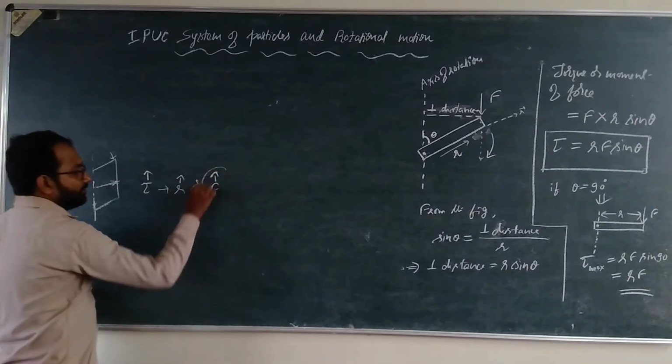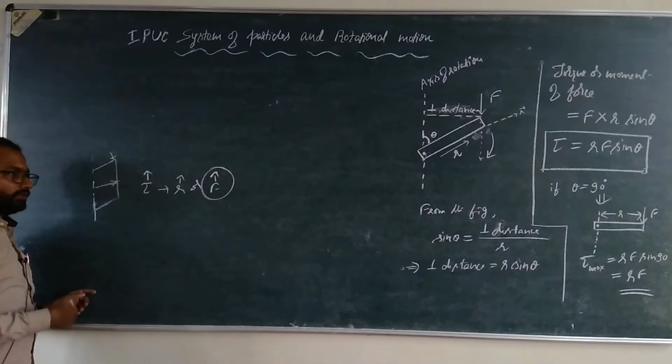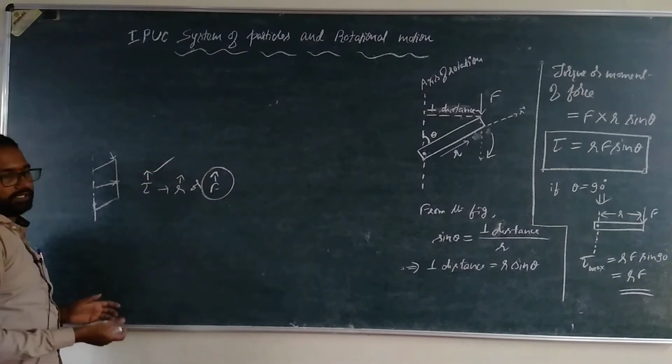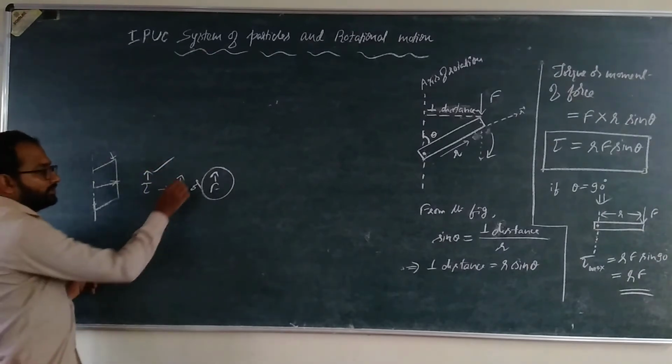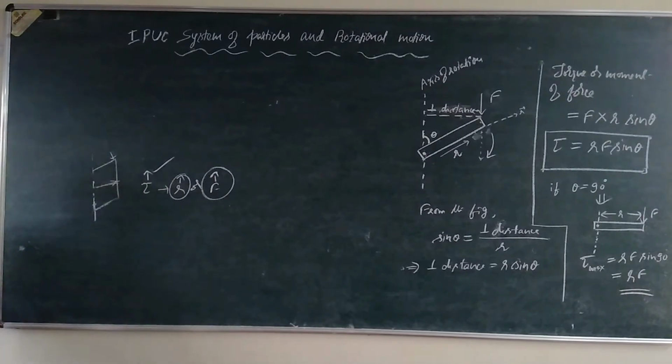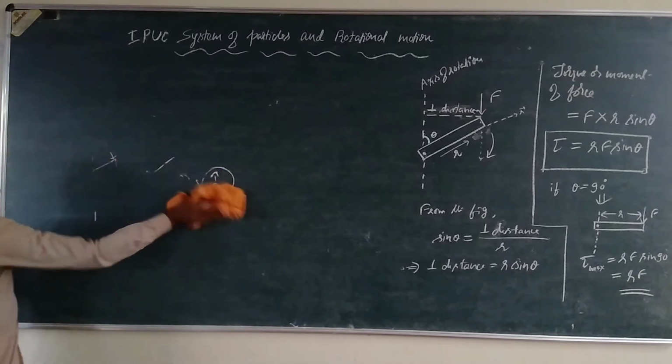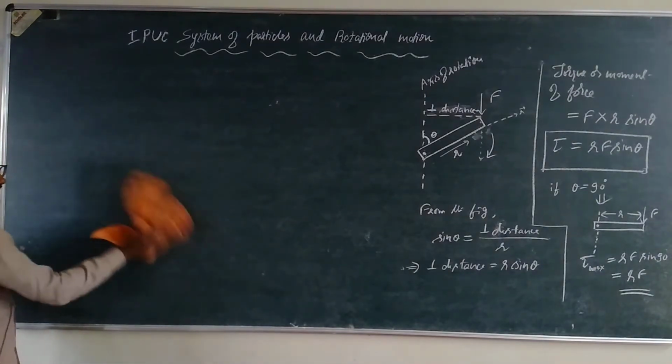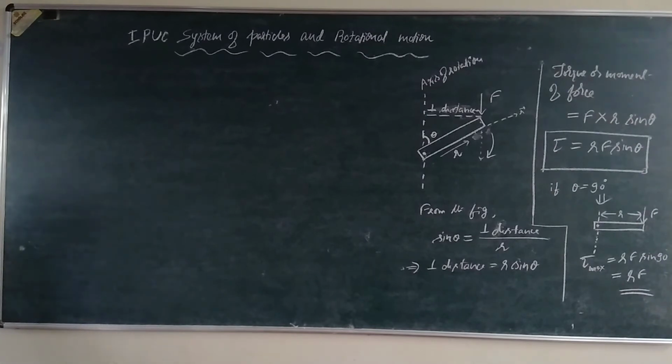For a lesser value of F, if you want to get more torque for a lesser value of the force applied, you have to increase the perpendicular distance of the line of action of force from the axis of rotation. Thereby a greater value of torque can be obtained. If R is more, a small force is enough to produce the rotational effect or torque. Okay, so next we move on to the angular momentum.